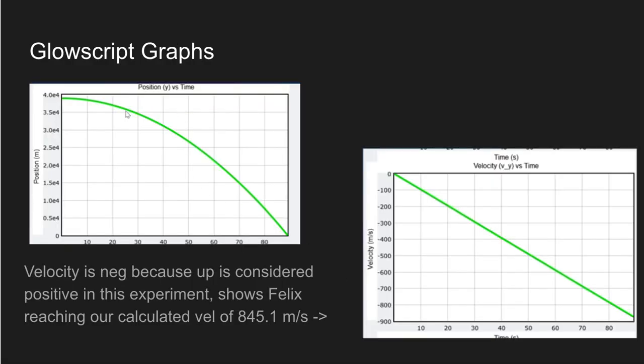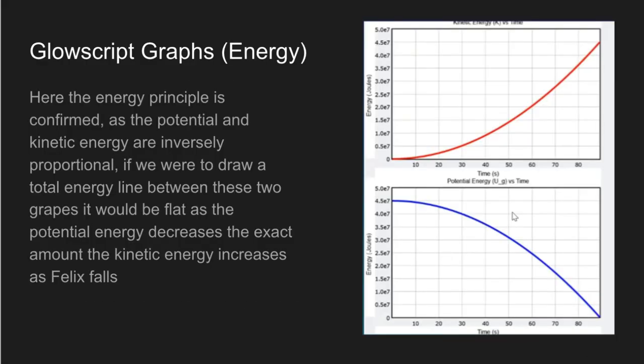And then here are the graphs that GlowScript gave me, where you can see position versus time and velocity. Velocity is negative because in this experiment up is considered positive, and it shows that Felix reaches 845.1 meters per second at the end. And then here are my energy graphs, and you can see that kinetic and potential energy are inversely related. So if we were to add these together, it would be a straight line across 0. So the conservation of energy is upheld.